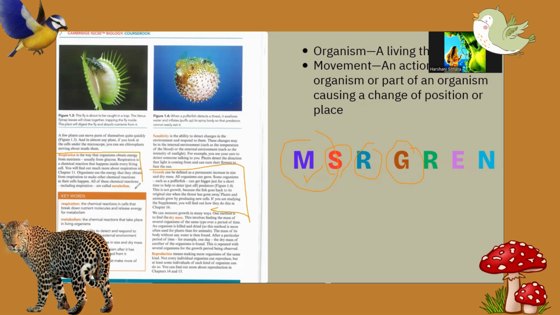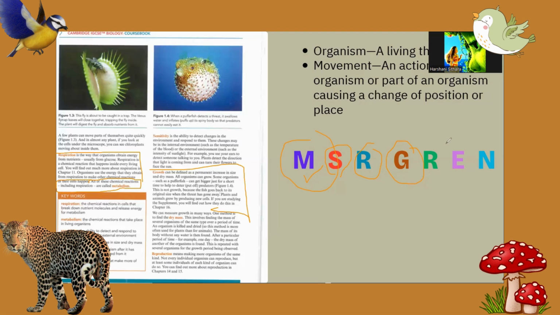So what is the term for all of these chemical reactions in our one cell? There are different types of chemical reactions. One is respiration. All these chemical reactions we call metabolism. This is the term you have to keep in mind for your MCQ. I already discussed what is M, what is S, what is R, and what is G.